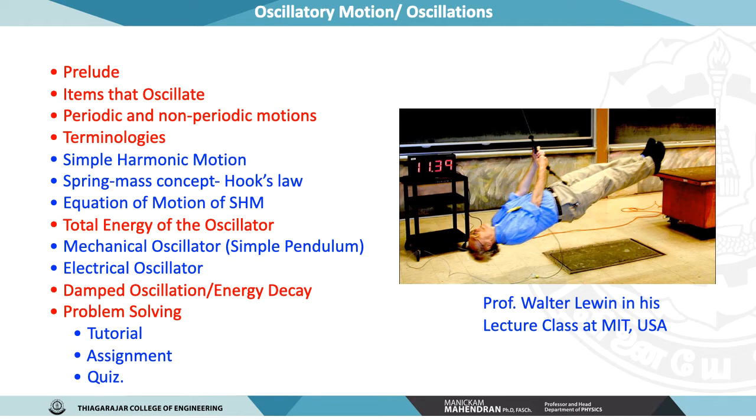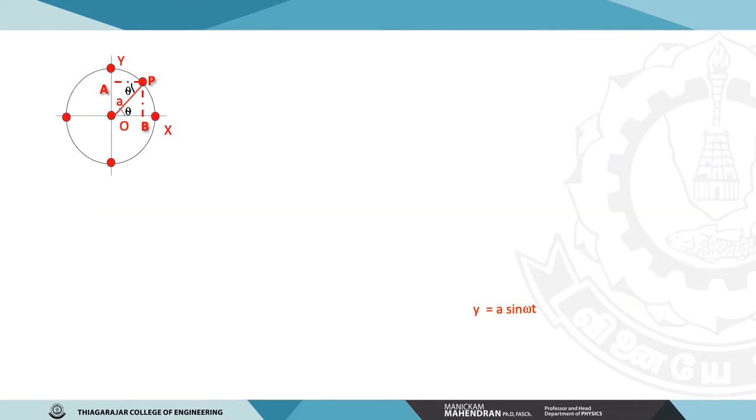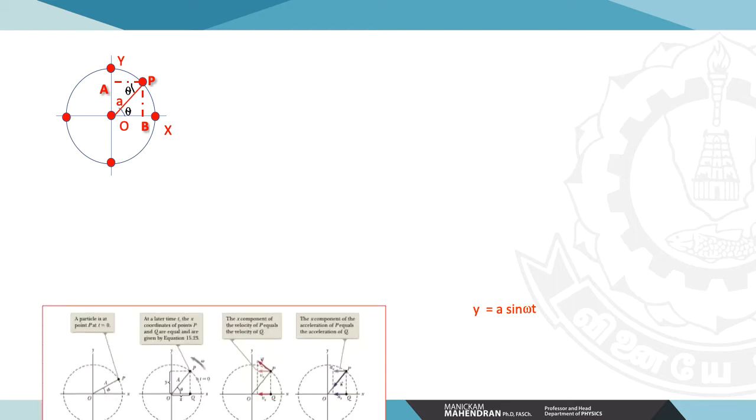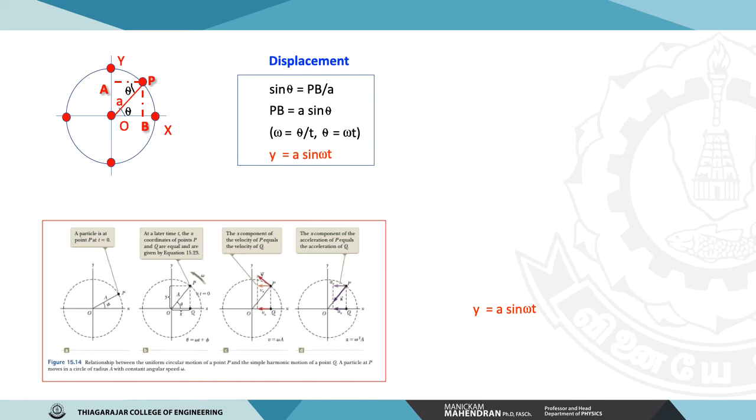He himself tied up in a rope and made it to diagram. The miniaturized version of the previous diagram is this. Just for the sake of simplicity or derivation, I am doing it; we have the small diagram here. Using this diagram, we are going to derive the expression for the displacement. So displacement is, just look at this diagram, sine theta is equal to PB by A, and finally you'll get the displacement y is equal to A sine omega t.